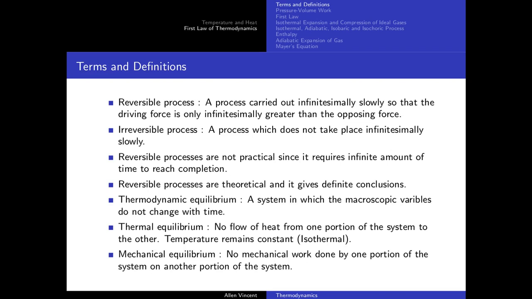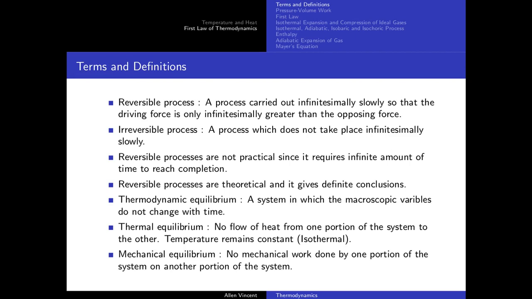Now as we know, the driving force is just infinitesimally greater than the opposing force. That means it is going to take a lot of time for this process to complete, so it is not really practical to be done. It requires an infinite amount of time and it is a theoretical process, but it does give us definite conclusions, and we'll be looking at all those conclusions throughout the first law, second law, and third law of thermodynamics. An irreversible process is obviously where the driving force dominates largely over the opposing force.